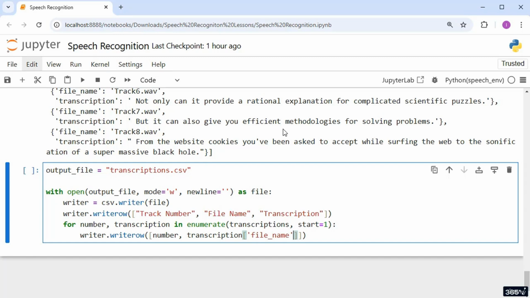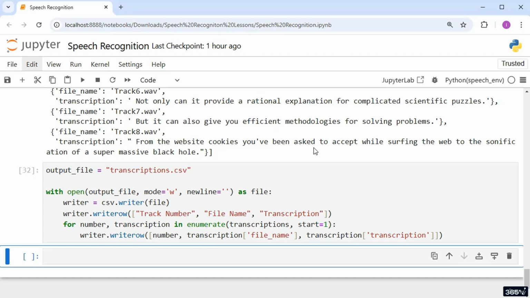Finally, we'll pass the same iterator followed by transcription in brackets, retrieving the transcribed text from the dictionary. By passing these three arguments, we ensure that each row in our CSV file contains a well-organized track number, file name, and transcription text. Great! All that remains is to run the code and check the results.